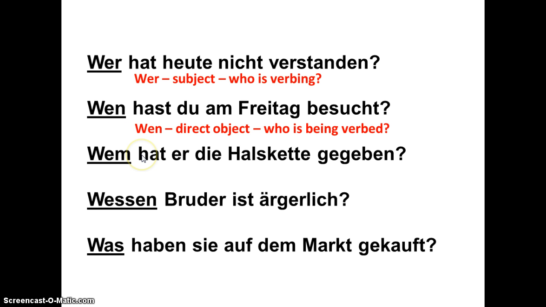In the third example, again, the subject is known. He's giving something. What's being given? The necklace. That's the direct object. The subject and the direct object are both known. I'm trying to find out to whom he is giving the necklace. When I say to myself to whom, I'm in the indirect object case, which is dative. In which case I'll ask, wem hat er die Halskette gegeben?